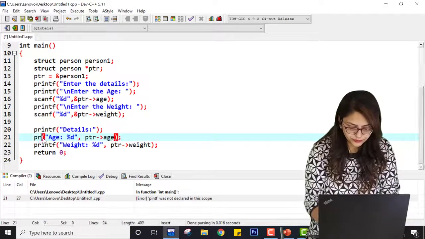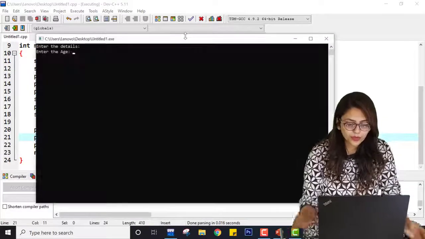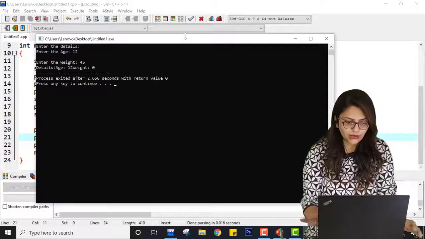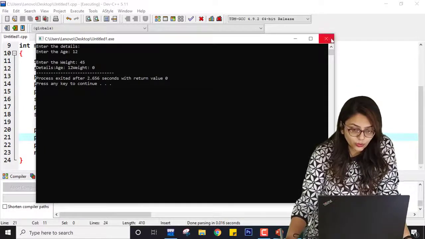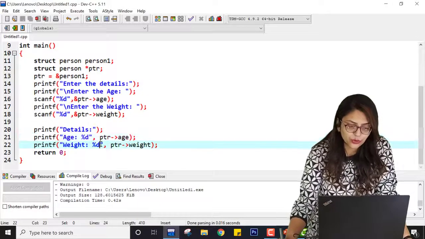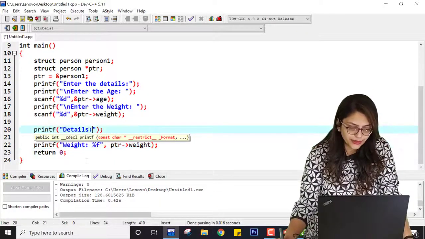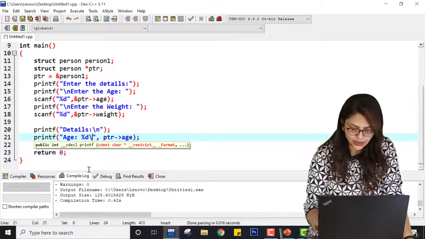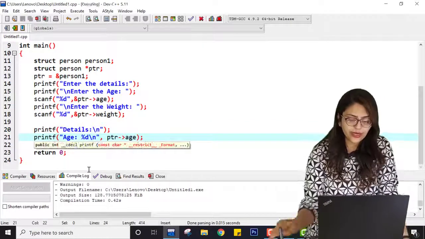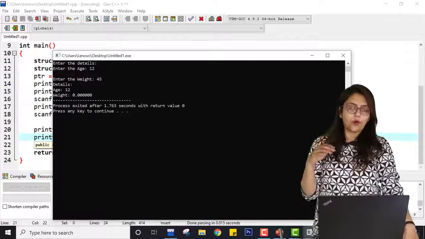Okay. If I enter 12 and 45, you can see details age 12, weight 0. Weight is not printed. Why? Because I have used %d, it should be %f, and each of these should be printed on the next line. So if you execute it again with 12 and 45, you can see it is printed in the proper format.